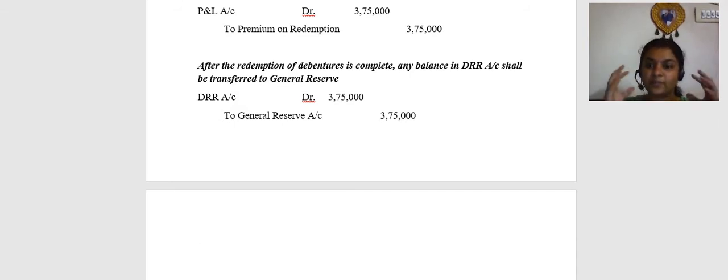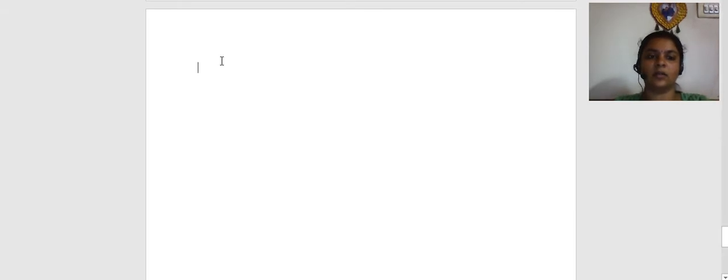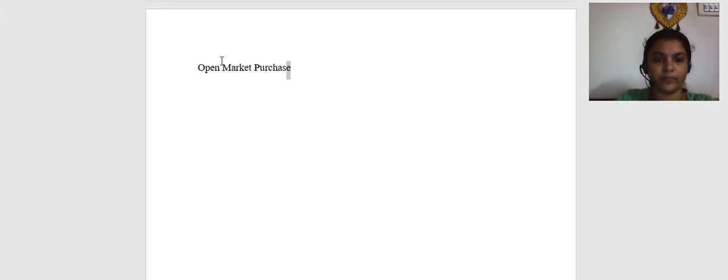So this is the first part that can be questioned under debentures, which is based on this amendment relating to DRR and DRR investment. Right? The next area under discussion for debentures redemption is going to be open market purchase. Now, friends, when it comes to open market purchase, what are the aspects that you have to remember?